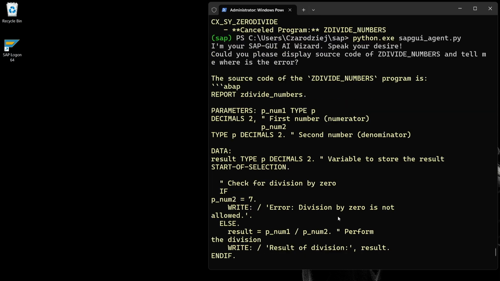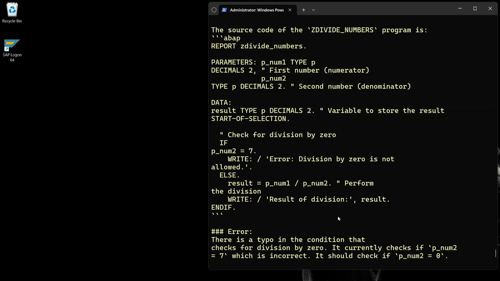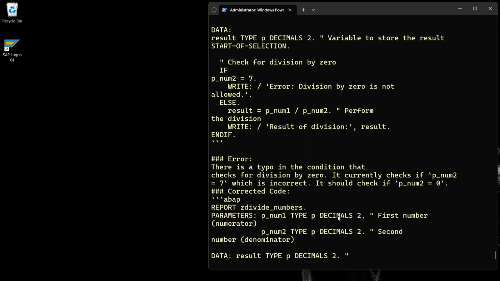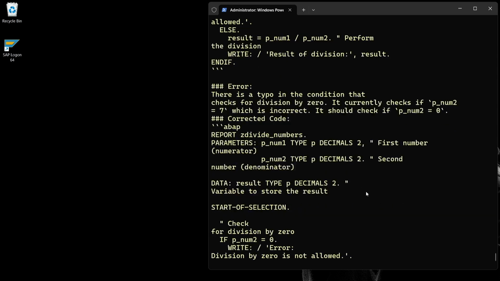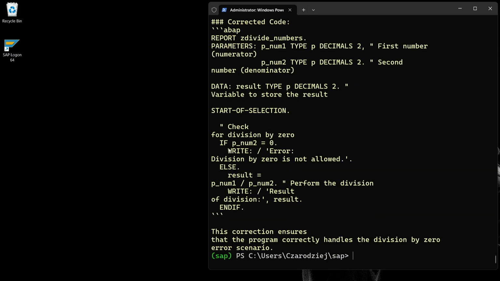The formatting would be much better and more readable if I were displaying it on a website. But the most important thing is the content. Yes, the analysis is completely accurate. The error was correctly identified and fixed. Then we have again the full code with corrected value. Perfect. At the end, there is a summary to the fix.